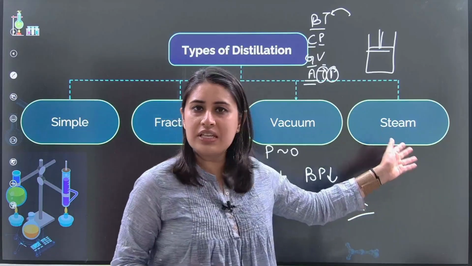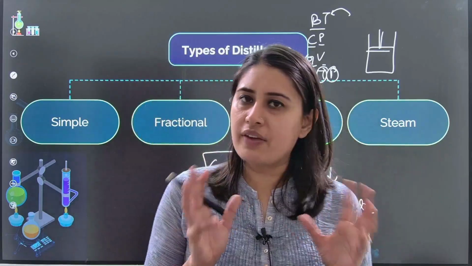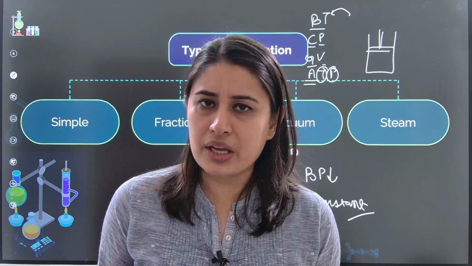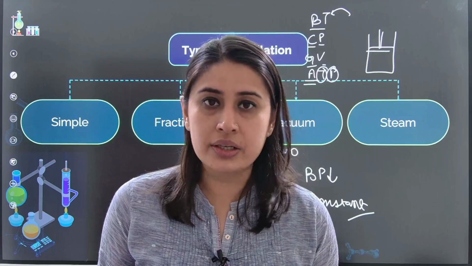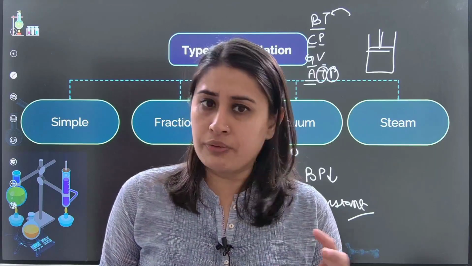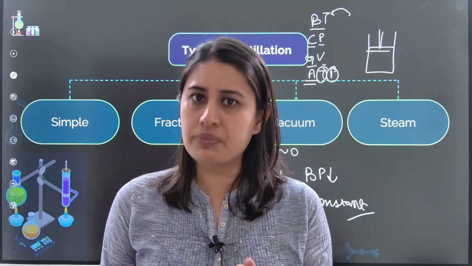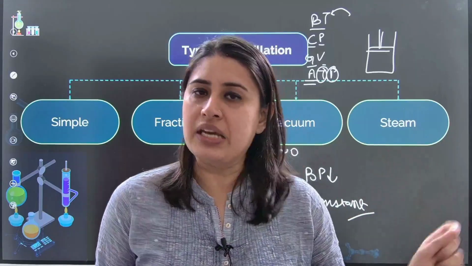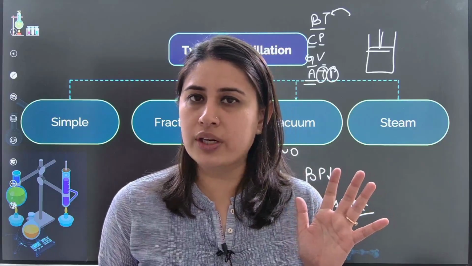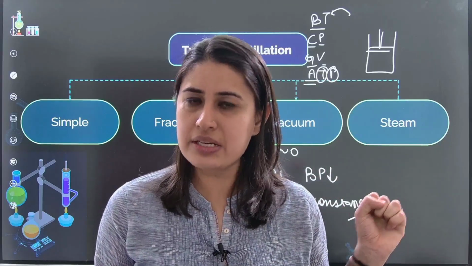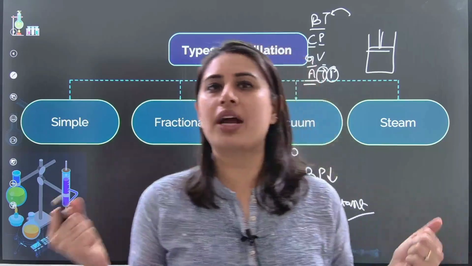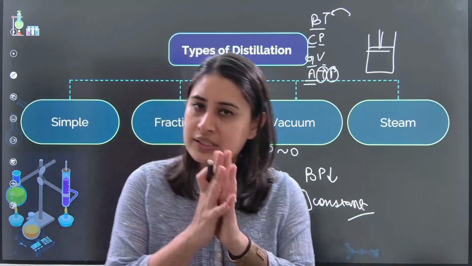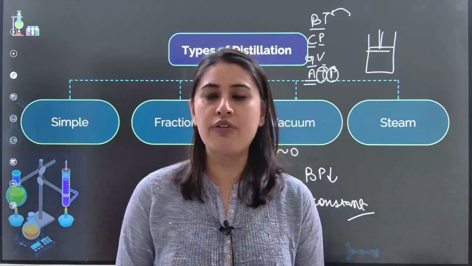The last one is the steam distillation. Whenever we want to extract any kind of oil, all these oils which are coming in the market right now, the castor oil, the almond oil, the ones which are extracted through the distillation process, they are carried out through steam distillation. We don't want any attractions between the water and the substance that we are trying to isolate. So in such cases where oil extraction is required, we can make use of the steam distillation, as simple as that. This sums up all the 4 different types of distillations.